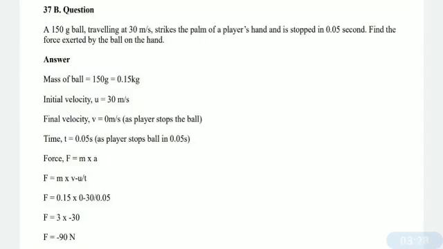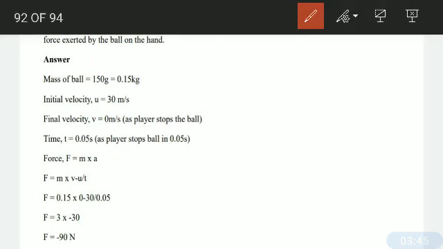Next numerical is, a 150-gram ball traveling at 30 meter per second strikes the palm of a player's hand and is stopped in 0.05 seconds. Find the force exerted by the ball on the hand. So here, mass of the ball is given as 150 grams, which in kilograms is 0.15.